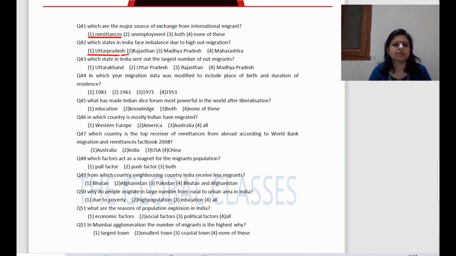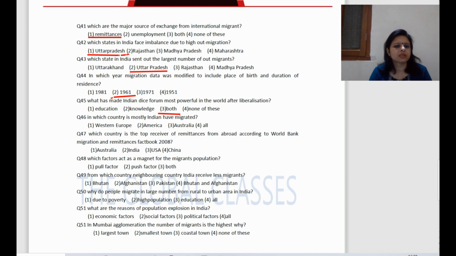Now next question. Which state in India sent out the largest number of out-migrants? The right answer is Uttar Pradesh. Now next question. In which year was migration data modified to include place of birth and duration of residence? The right answer is 1961. Now next question. What has made Indian diaspora firms most powerful in the world after liberalization? The right answer is both education and knowledge.